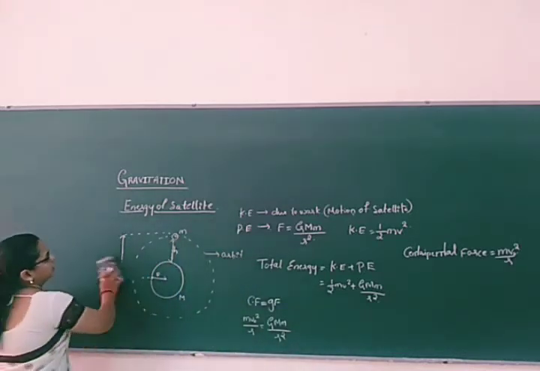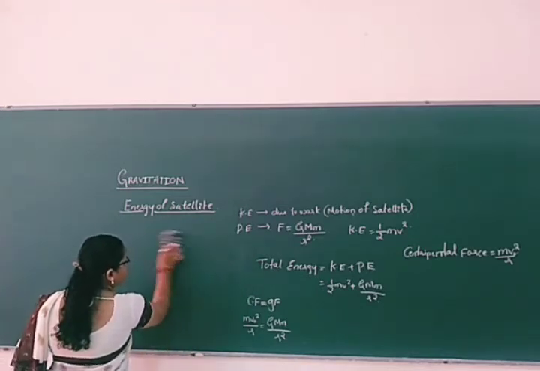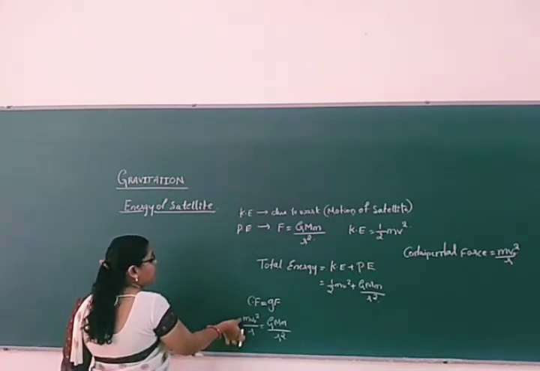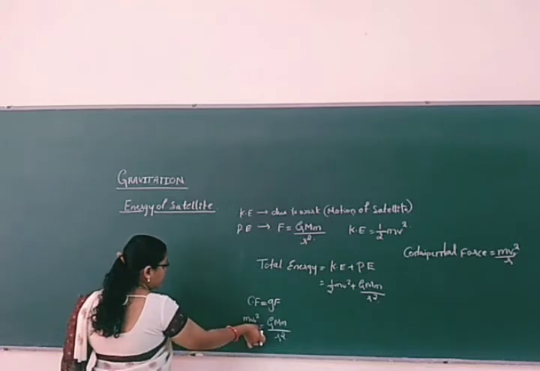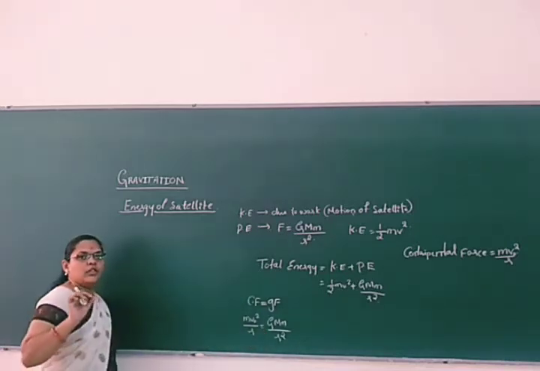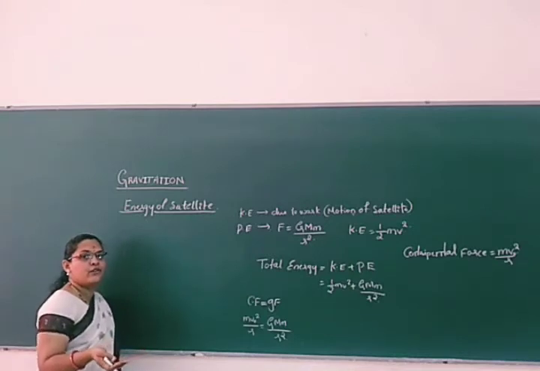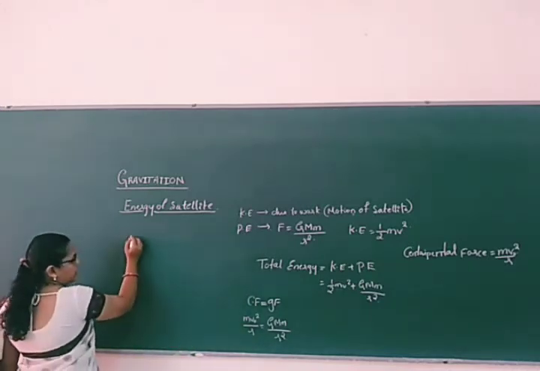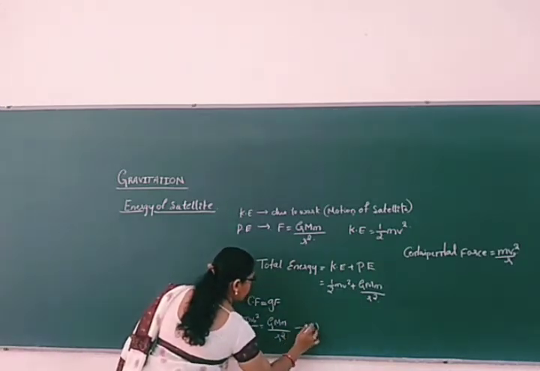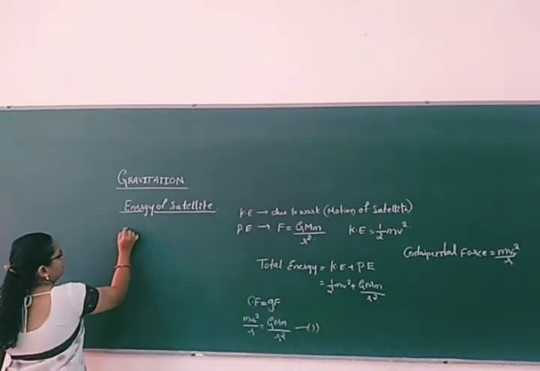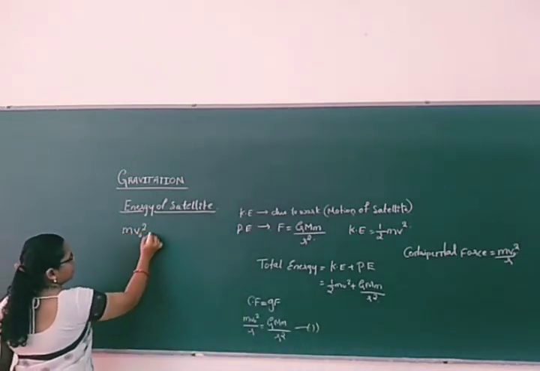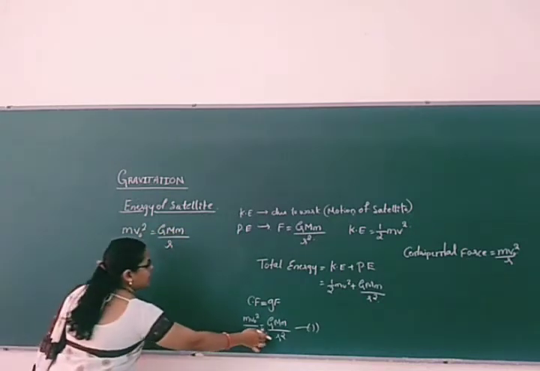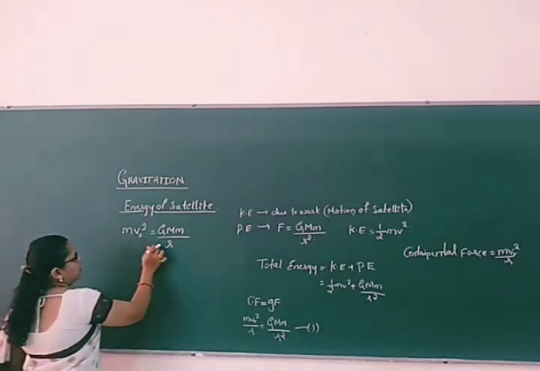Now, what will be the next point here? Once we have compared the centripetal force which is required by the satellite to revolve around the earth, how much it is required is provided by the gravitational force which is acting on the satellite by its earth only. Now what will happen? Let us consider this as equation 1. Now what is the final point? mv0 square by r square is equal to GMm by r square. Can I write it? So r will cancel, and it remains with this one.